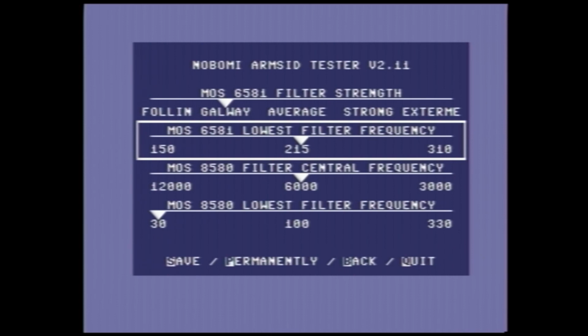Now it could just be my ears and the 20 plus years of listening to overly loud electronic music might have taken the edge off them, shall we say. But for me, I don't hear much difference there. You might, and I think everyone that owns an ARMSID probably will want to have a bit of a play with this utility just to get their chip sounding how they like it.